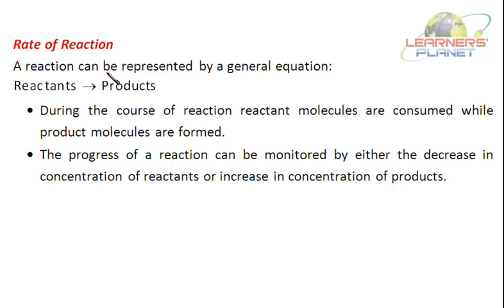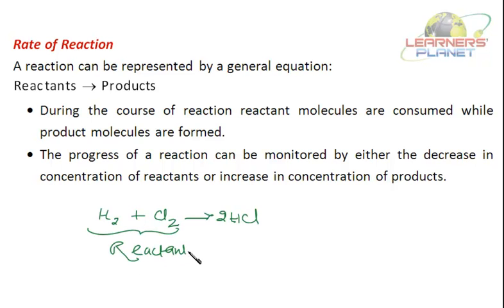What is a rate of reaction? Say a reaction can be represented by this general equation, that is reactants to products. Now what is happening during the course of reaction? Say if I'm taking an example of HCl formation, that is H2 plus Cl2 forms 2HCl. Here the reactants are hydrogen and chlorine, and hydrochloric acid is the product.